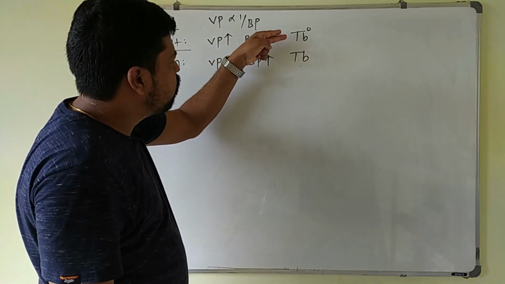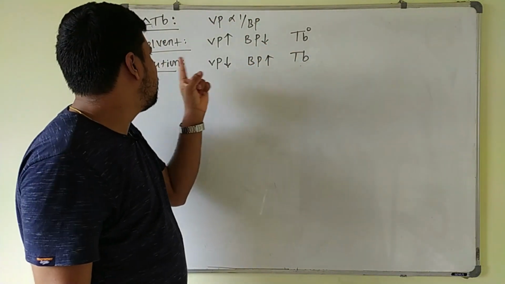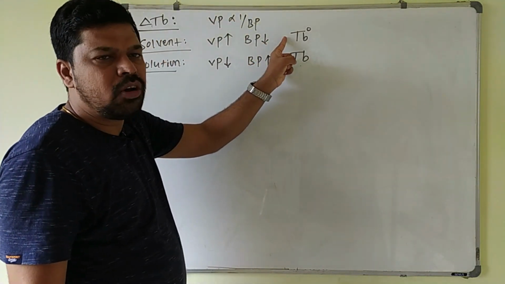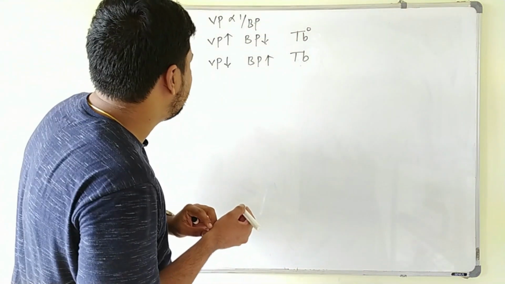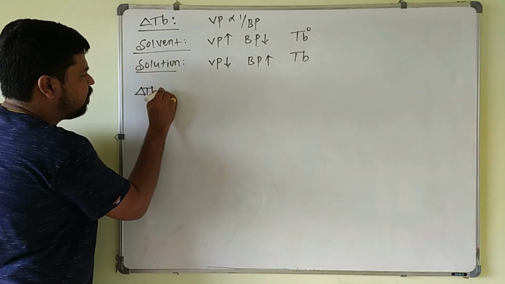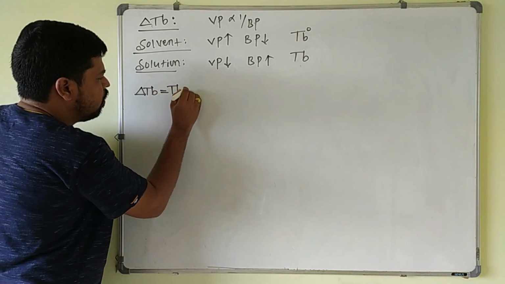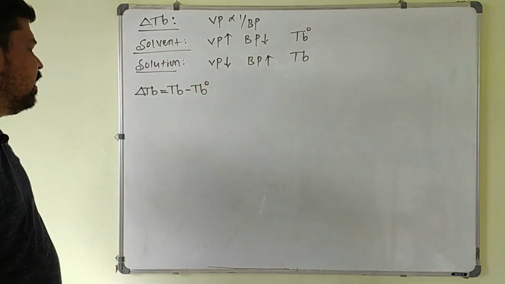How much amount of boiling point is increased from solvent to the solution? The difference between the boiling point of solution and the boiling point of solvent. That is called the elevation in the boiling point, that is nothing but delta TB. So delta TB is the difference between the boiling point of solution minus boiling point of the solvent.